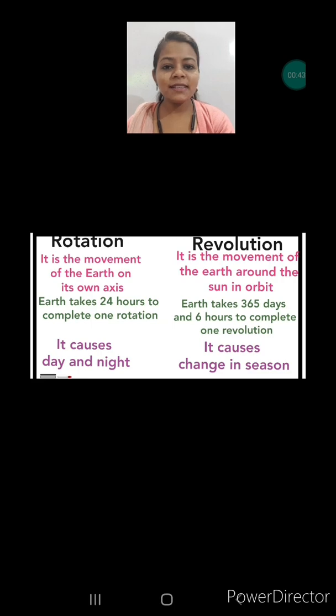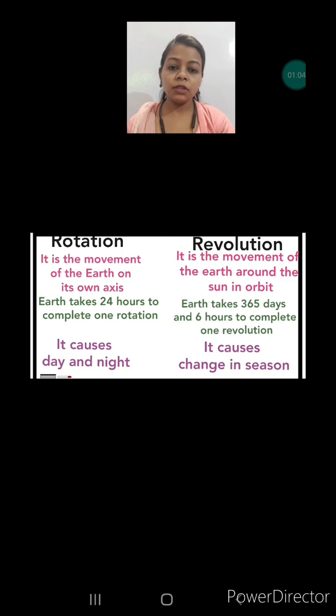The rotation is the movement of the earth on its own axis. You all know that in this movement the earth doesn't change its place, it only rotates from west to east. That is also known as anti-clockwise. Okay, and here the imaginary line is the axis.